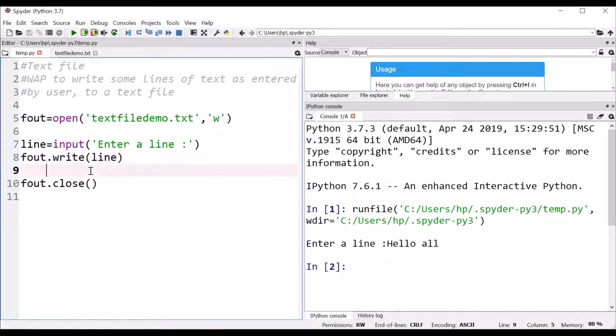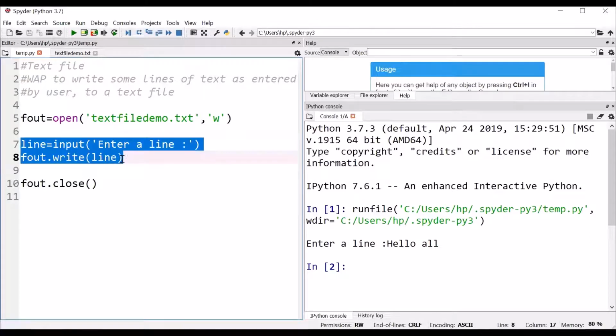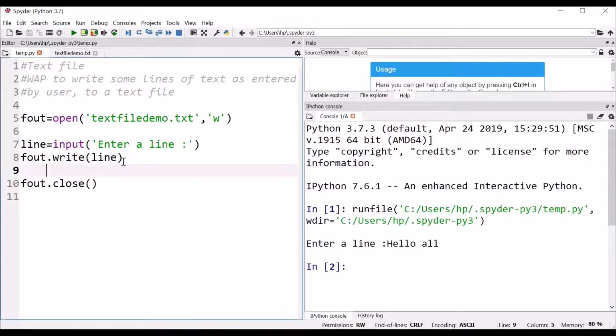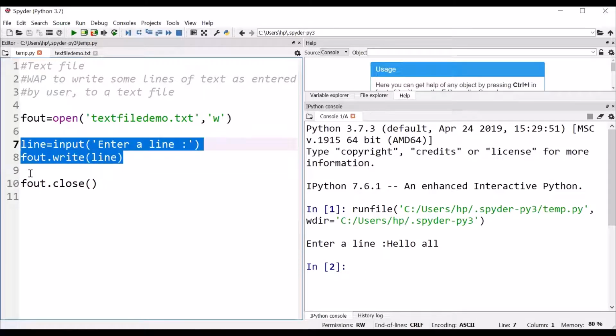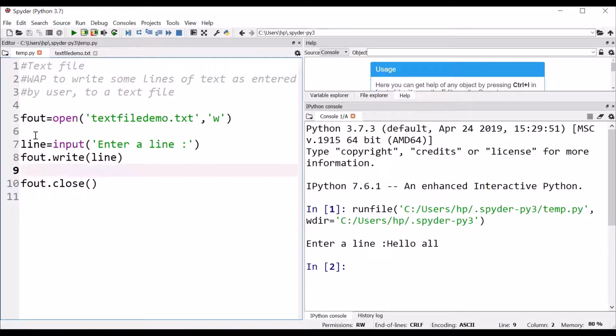Fine. Now we want that these lines should be as many as the user wishes to write. Two options. Either you ask the number of lines from the user, so he will count 10, 20,000. That's maybe not a good option. Another option is to run this inside a loop, basically infinite times, and as soon as the user does not wish to write more lines, we will terminate the loop. So the loop will be infinite as such, but there is a break there. Okay, so let us try to do that.